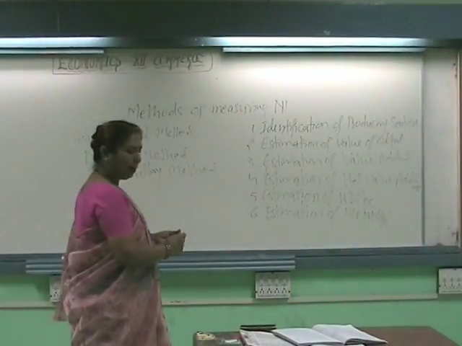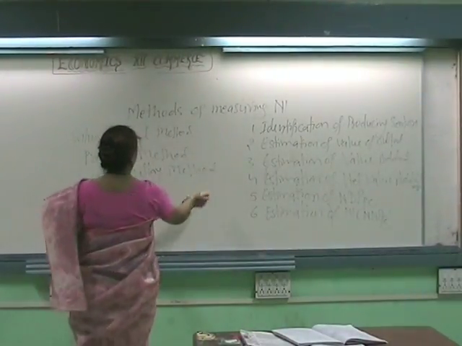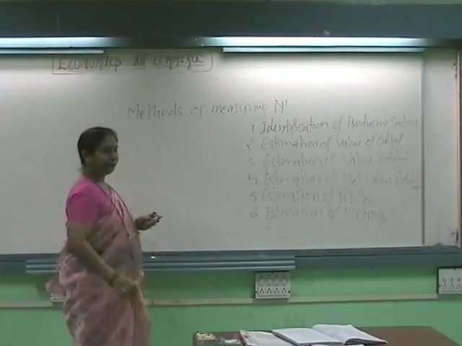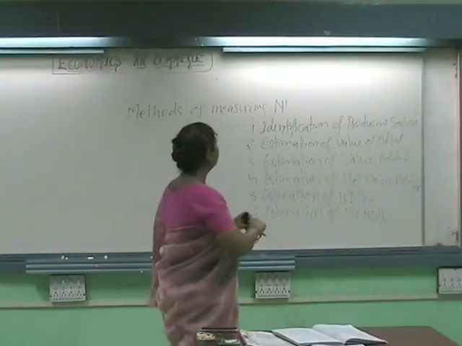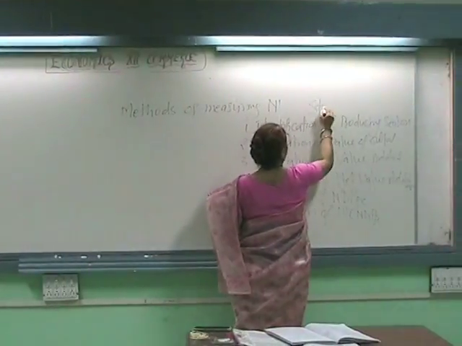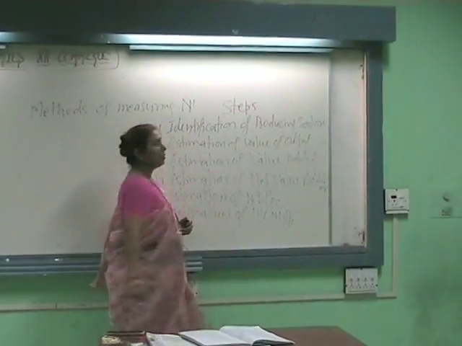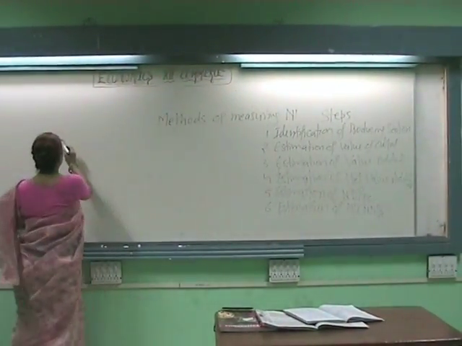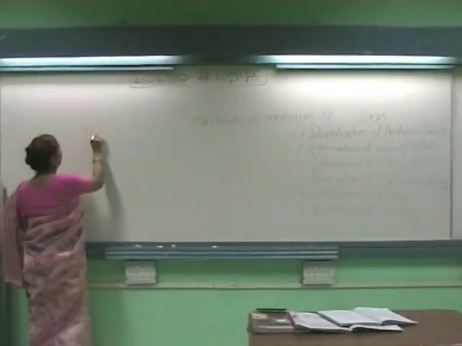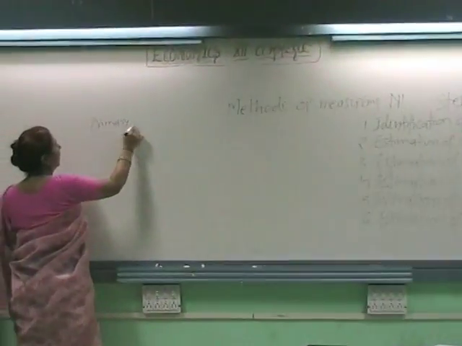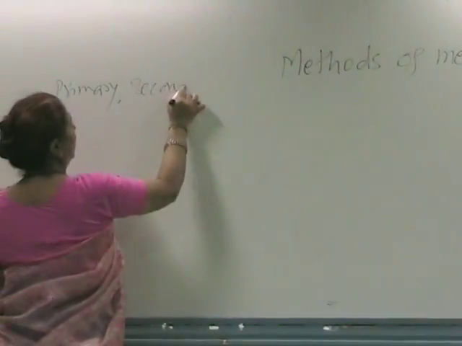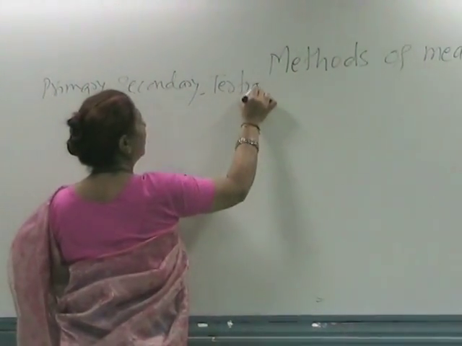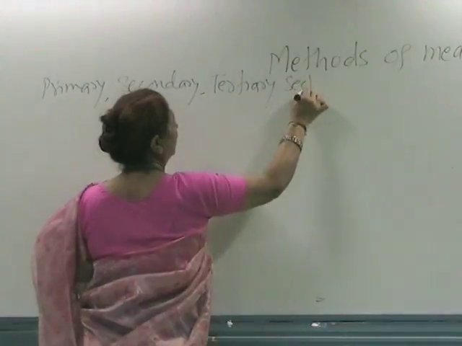So let us see identification of producing sectors. Just now I told you that there are 3 producing sectors. The first one is primary, secondary, and third is tertiary sector.